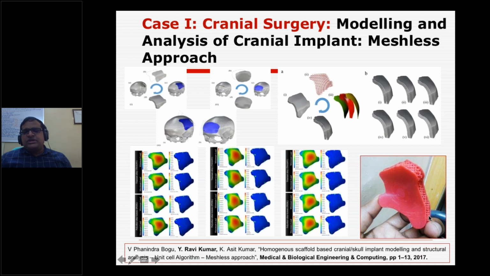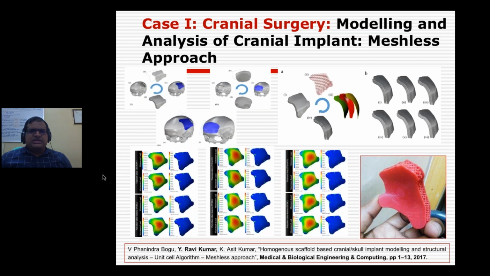Even the porosity, which may be customized for this patient, you can mimic the bone exactly through your modeling and then 3D printing, and then fit the implant to the patient. We didn't do the surgery, but this was helpful for planning the surgery for the particular patient. That's what we have done.